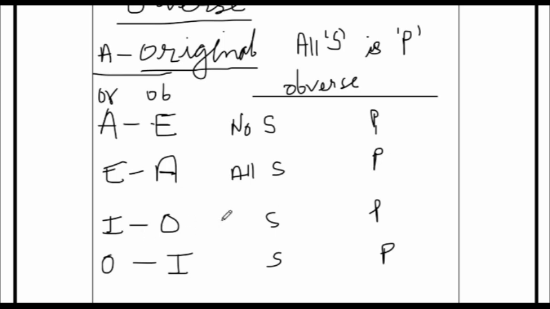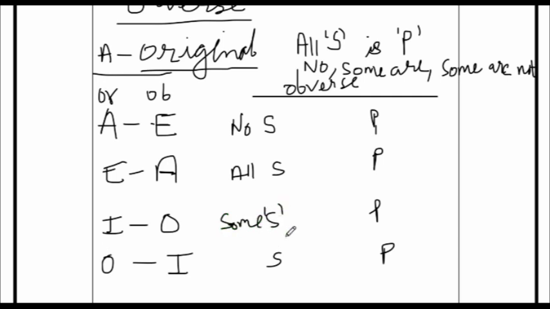I is some. So it will become, some are, and some are not. The rest, all S is P, will remain. This you know. We are almost at the 2.5 or 3 hour mark, so I'm sure if you have come this far, you should know all of these. So I is some. Some S, all S, no S. These are all conversions we are doing.